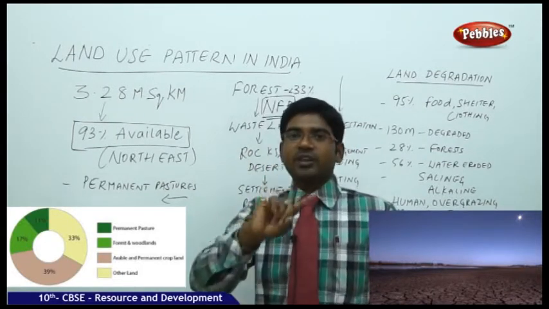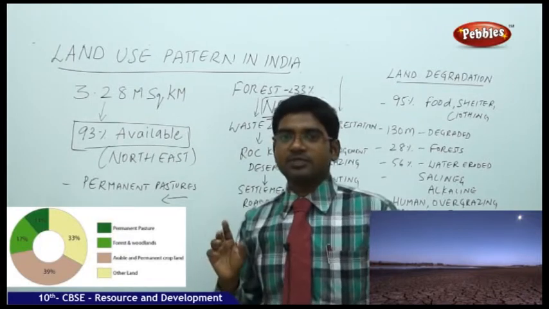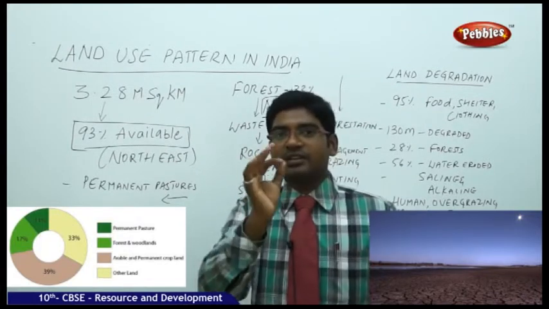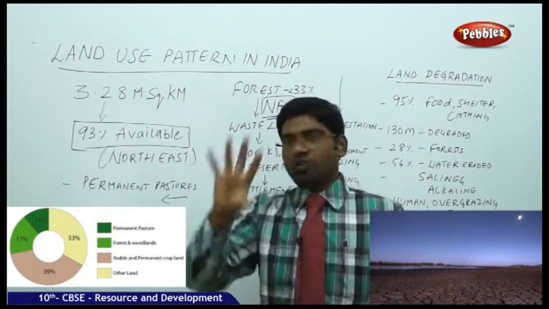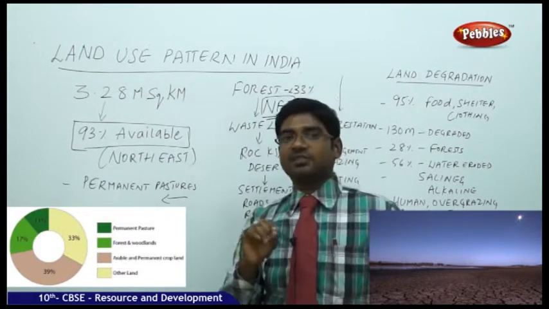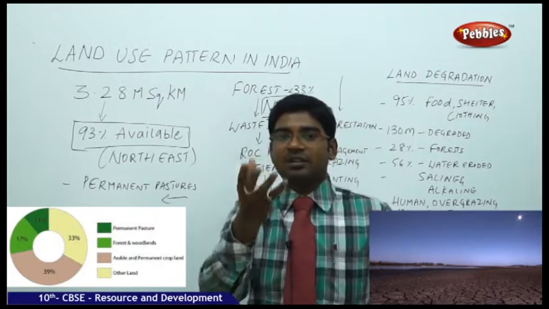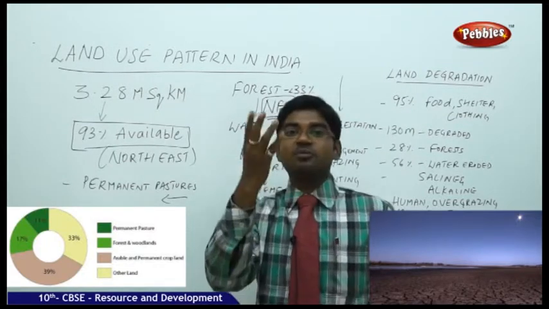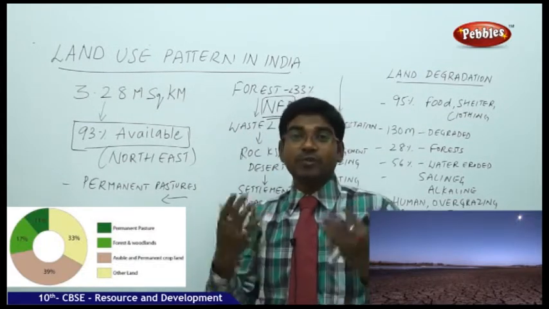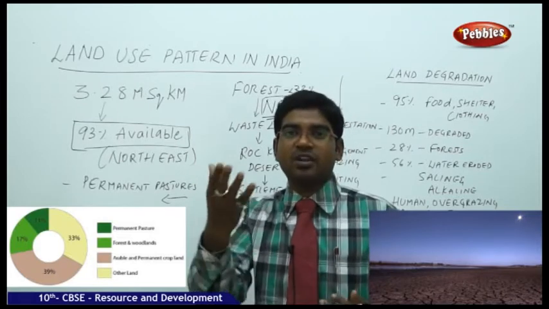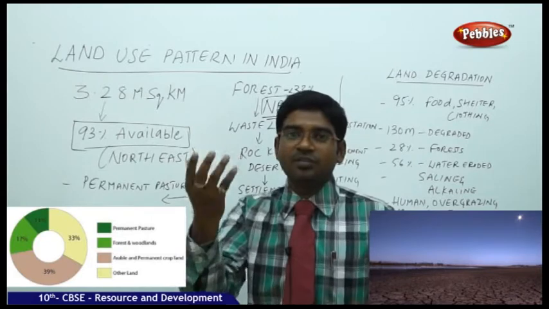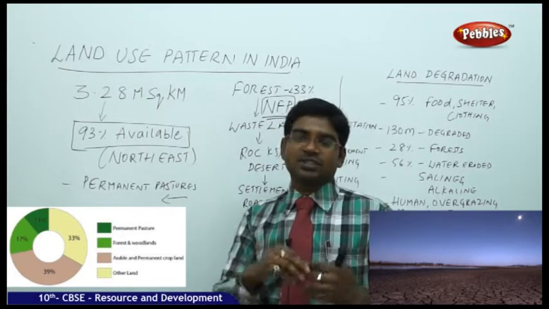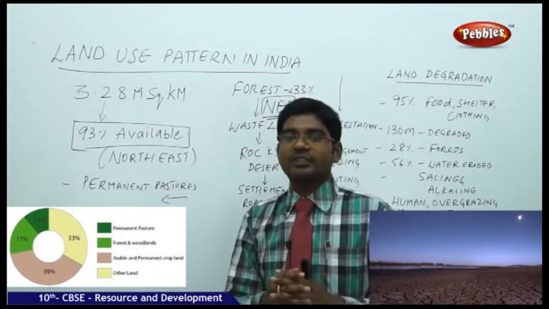No. It varies from state to state. In one state it may be 10%, in another 20%, and in some states it may be 90%. But in states like Rajasthan it may be only 5%. So it varies from state to state basing on geographical extent, climatic condition, monsoon seasons; everything will be the reasons behind that.